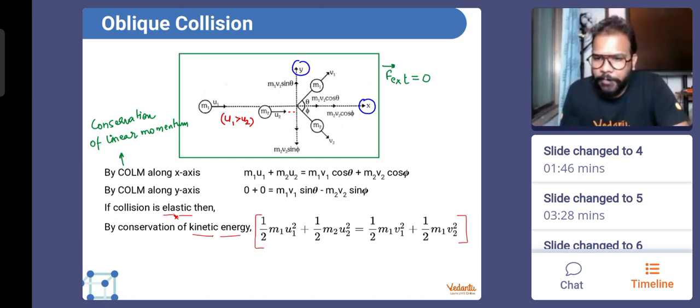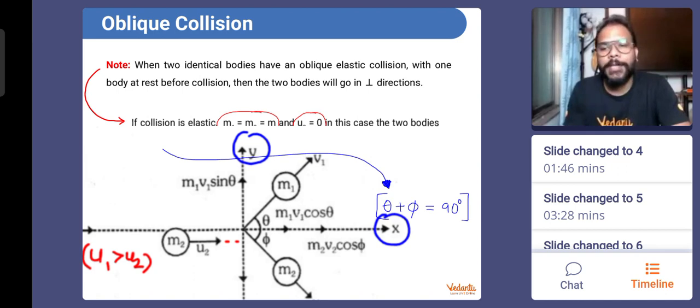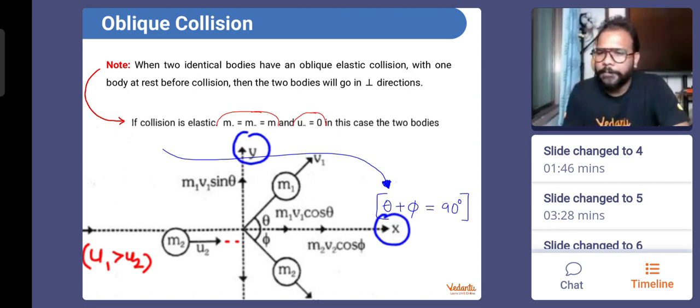So how did the y-axis component M1 V1 sin theta come about, all that. Arshad beta, go to the chapter of vectors and go through vector resolution once, you will understand. Okay, sir, if U2 is not 0, then they may or may not be perpendicular. Yes, this condition has to be foolproof. This condition has to always be valid to say that the two bodies are moving perpendicular. So what is the maximum angle after collision? The maximum angle will definitely be less than 180 degrees in such cases. It will be less than 180 degrees for sure.